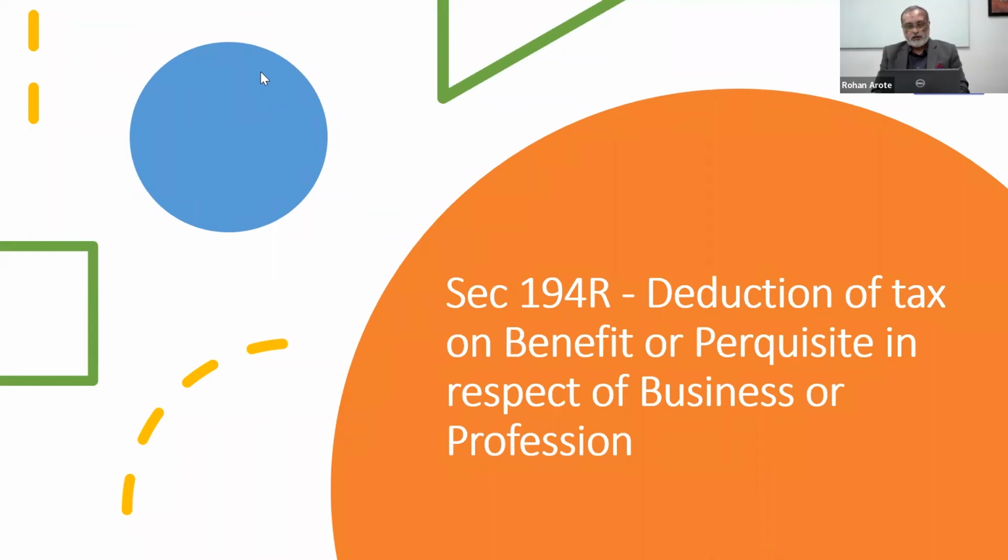But what falls under 194R is wherever I'm doing business or availing some services of a profession, only those transactions will fall into 194R. If there is no connection of me with the business, and if I'm giving something, it will not fall under 194R. Now the most popular question, in GST also it was,